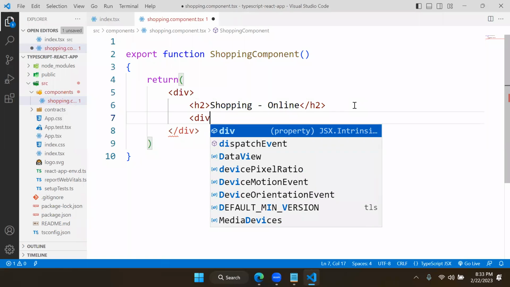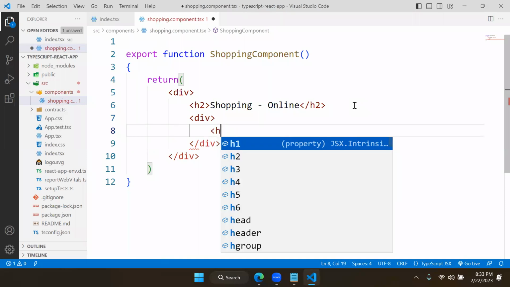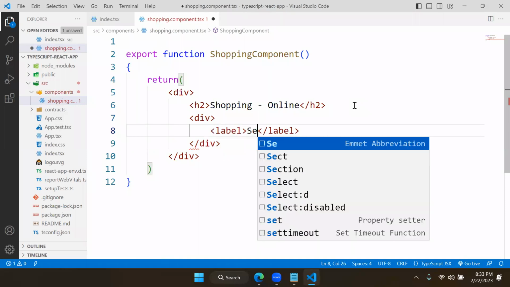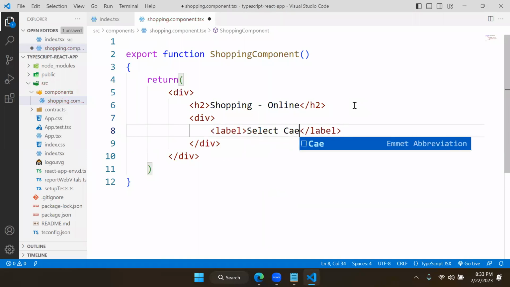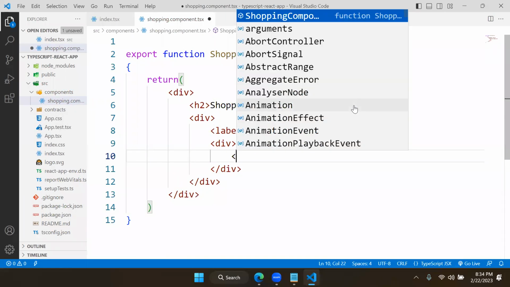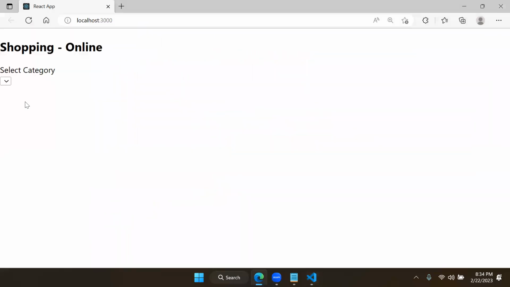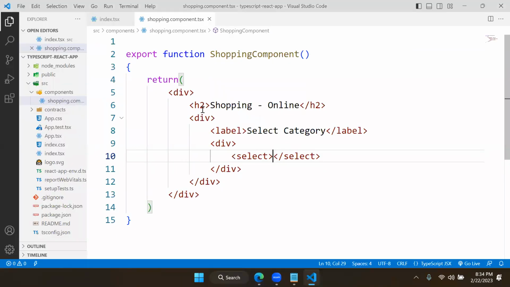Here I will put a simple div, and here I will create a heading, or say simple label, say select category, and a drop down, we will add a select. Here user can choose one category. User can select a category.